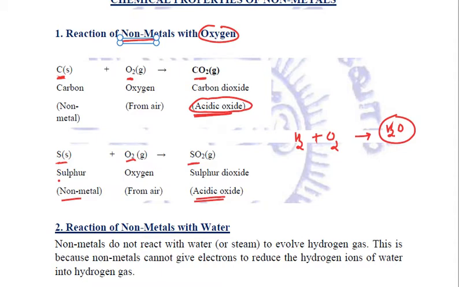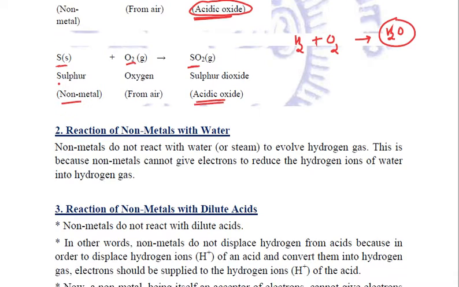It's not acidic, we know it. Clear? So the non-metals react with oxygen to form either acidic oxides or neutral oxides. This is the first chemical property of non-metals. Talking about the second chemical property of non-metals, with water.